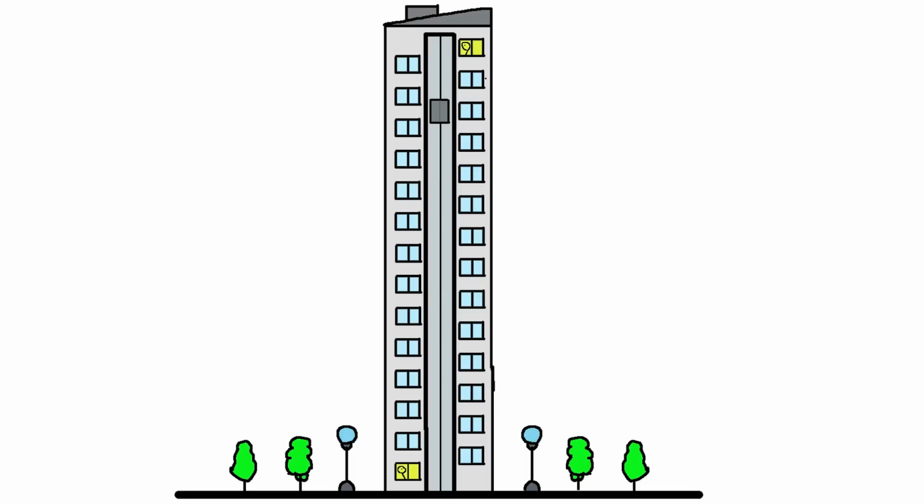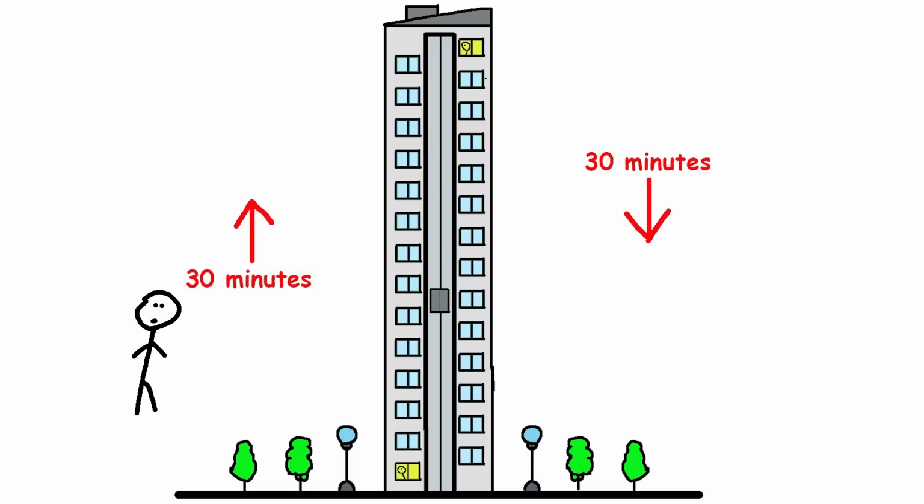The elevator takes 1 minute to travel between each floor. If you stand by the elevator doors on the first floor and just wait, it takes the elevator 30 minutes to go up to the top floor and 30 minutes to come back down to the bottom. That's 60 minutes for a full round trip. During this time, the elevator is only going up past the first floor for the first 2 minutes of each hour, from 0 to 2 minutes. The rest of the time, 58 minutes, it's coming down past the first floor.